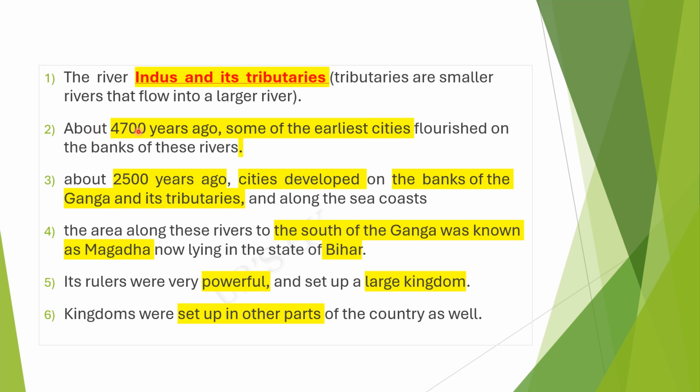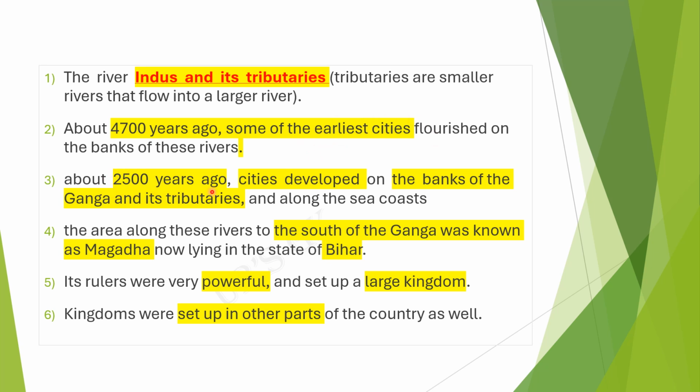So here, about 4,700 years ago, some of the earliest cities were flourished on the bank of the river Indus. This is very important.